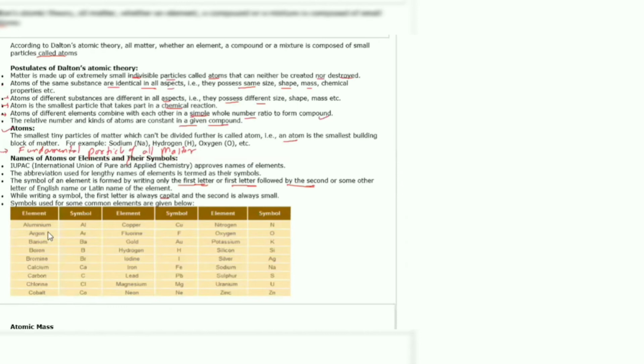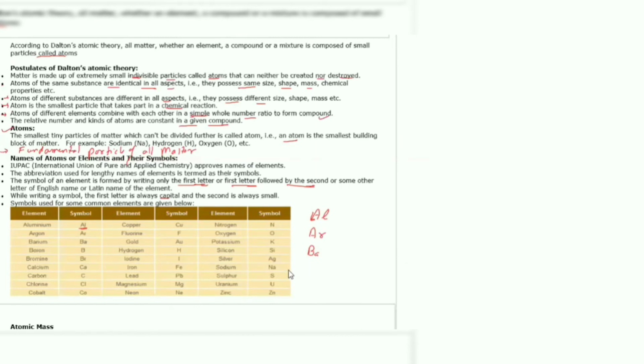Here are a few examples given to us. For example, aluminium is represented as Al, where A is capital, l is small. Argon, Ar. Barium, Ba.